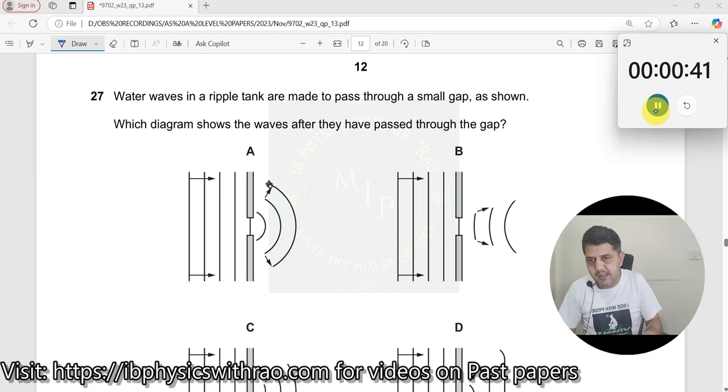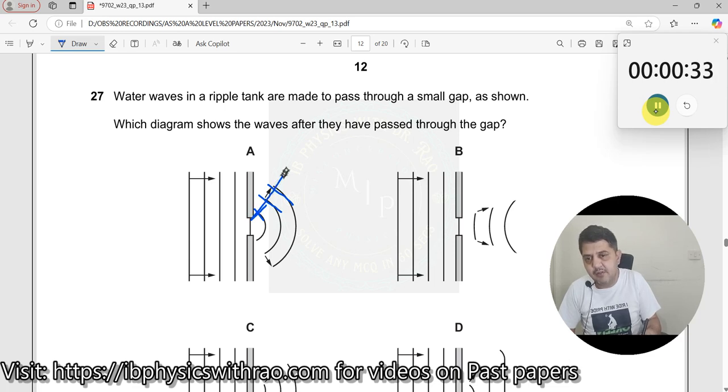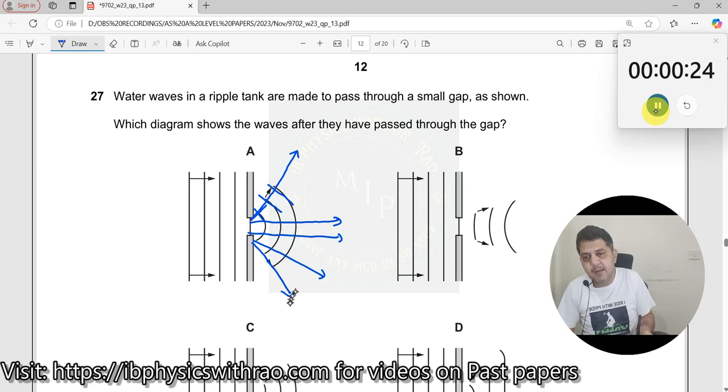So what you do is draw a tangent like this at every circular wavefront, and a ray should be perpendicular to the circular wavefront. So this will become one ray, this will become another ray, and another, and another. So this is one way of writing the rays. It appears to be correct. Let me keep this in mind. There are no other contradictory measures here, so this is always right.